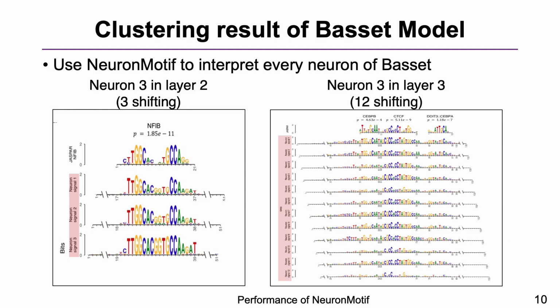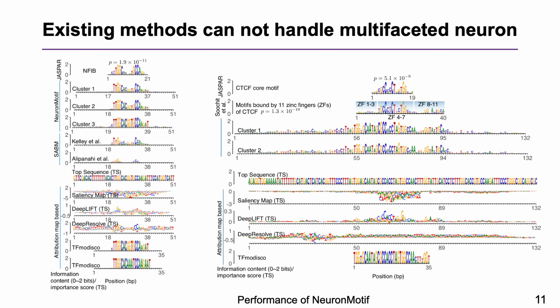NeuronMotif can successfully decouple the mixed motif patterns. The examples of Basset layer 2 and layer 3 are shown here. There are 3 shifting patterns in layer 2 and 12 shifting patterns in layer 3. Existing methods cannot handle multifaceted neurons, so most results are mixed by different patterns.